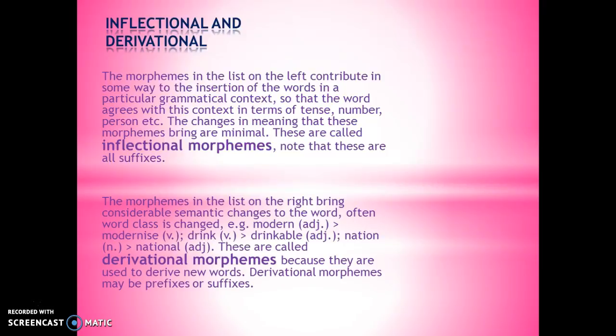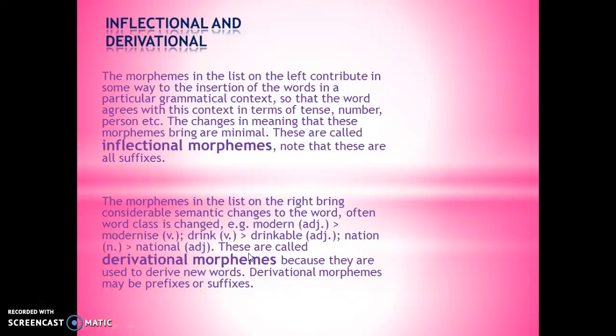The morphemes in the list on the right bring considerable semantic change to the word. Often the word class is changed. For example, modern as an adjective becomes a verb, modernize. Drink as a verb becomes an adjective, drinkable.